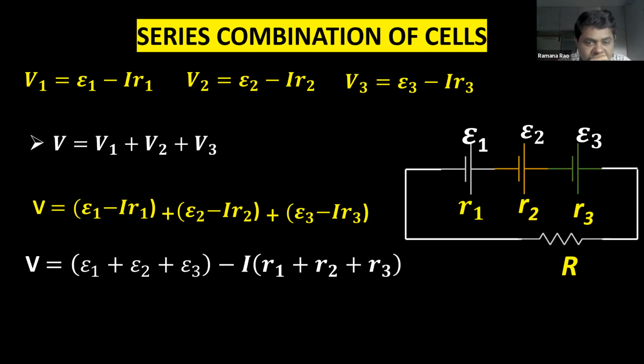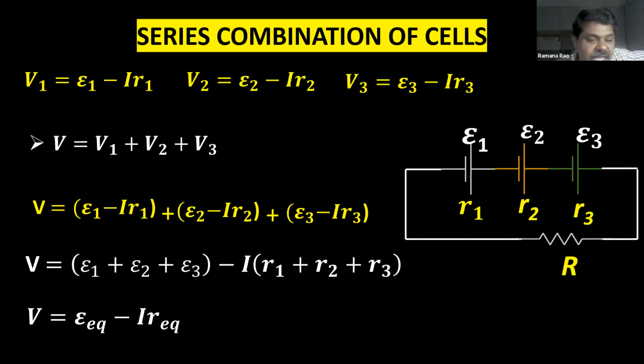Now I am simplifying further. I am adding epsilon 1, epsilon 2 and epsilon 3. We have three EMFs, all positive. So epsilon 1 plus epsilon 2 plus epsilon 3 minus, I took I common. So here we have minus IR1, minus IR2, minus IR3. I took minus I common, so that R1 plus R2 plus R3. So we simplified it. Now you can see an interesting equation.